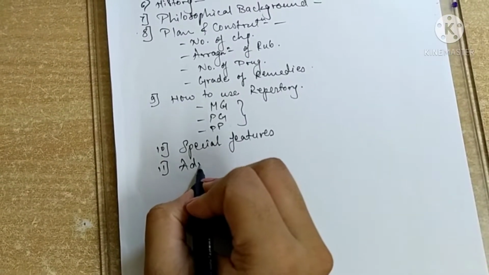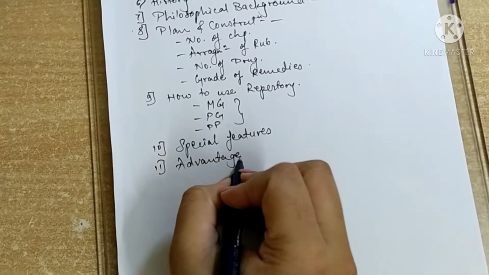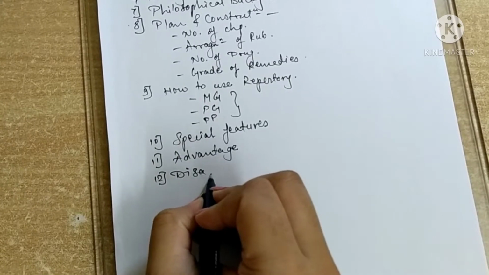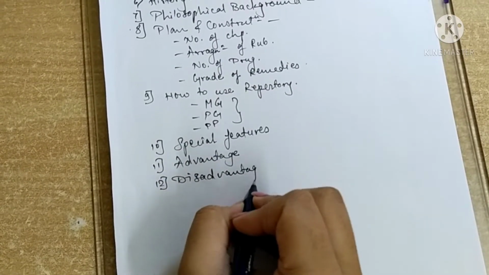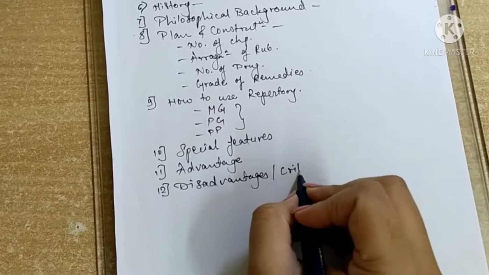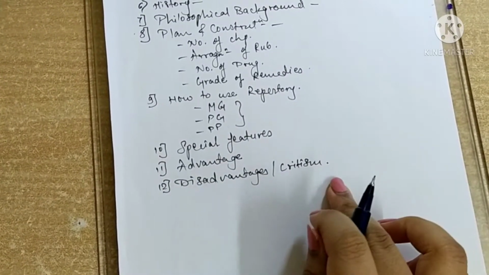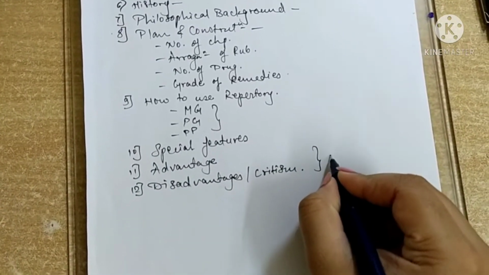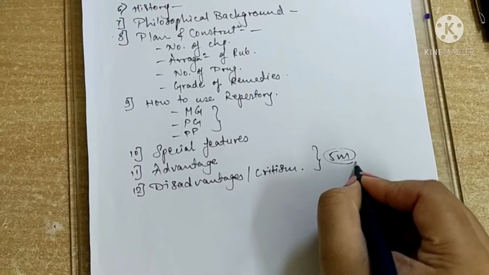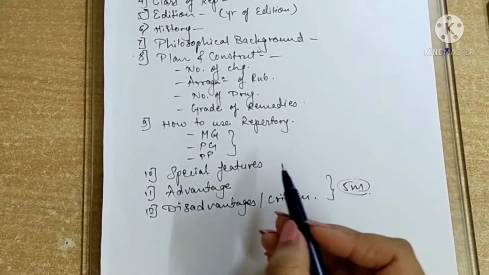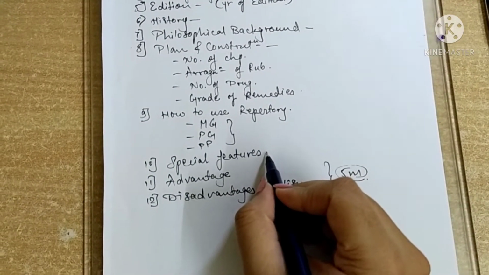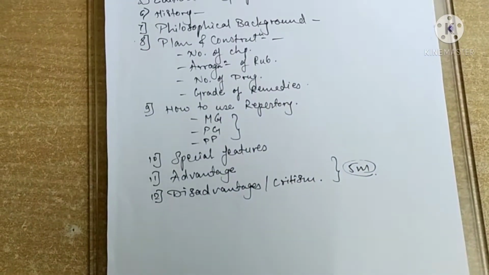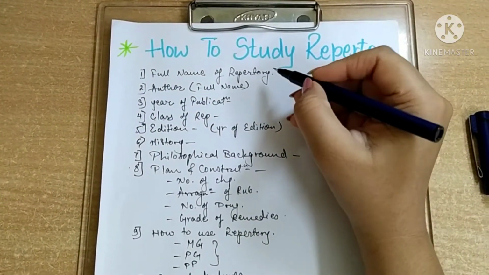Then advantages, you will mention the advantages point wise. Then disadvantages, that is criticism, it is also called criticism. So you will mention these 2 points. These 2 points can also be asked for 5 marks separately. Then the special features, here in the special features, cross reference can be asked for 2 marks as well as for 5 marks. So let's see one by one now.